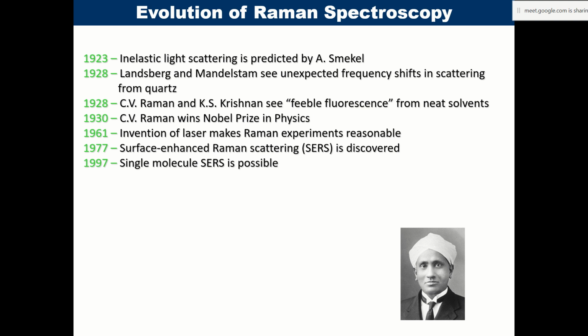So inelastic light scattering was predicted by Smekal. Then the major thing is that in 1928 you had Raman and Krishnan, C.V. Raman and K.S. Krishnan.